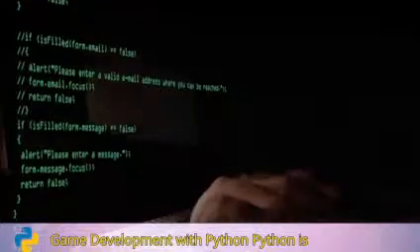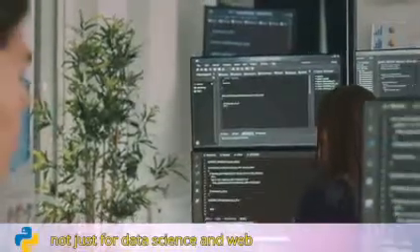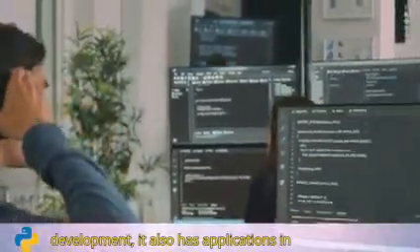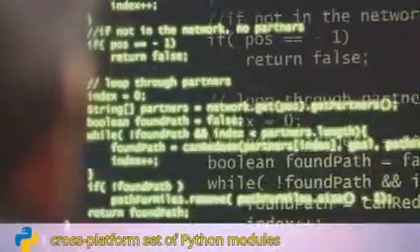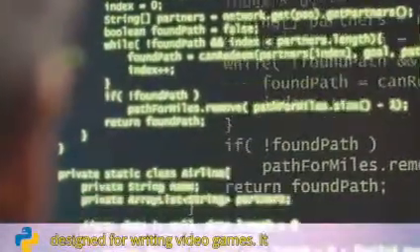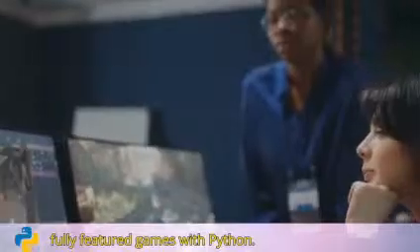Section 6. Game development with Python. Python is not just for data science and web development, it also has applications in game development. Pygame is a cross-platform set of Python modules designed for writing video games. It includes computer graphics and sound libraries, allowing developers to create fully featured games with Python.